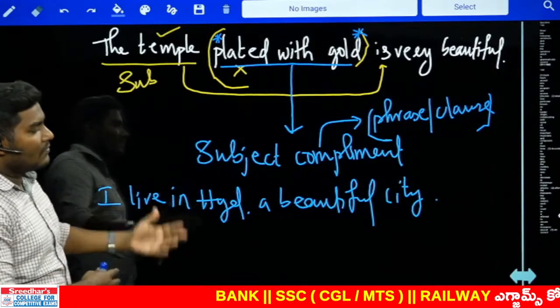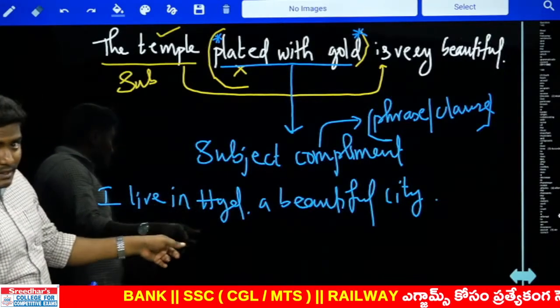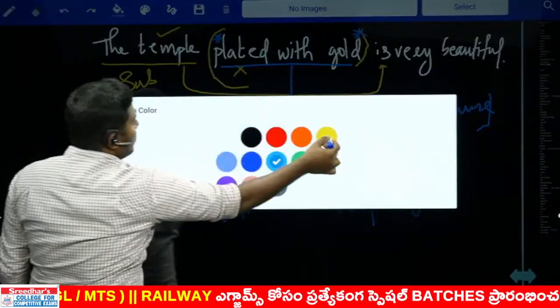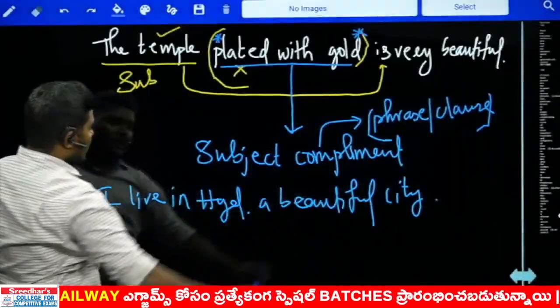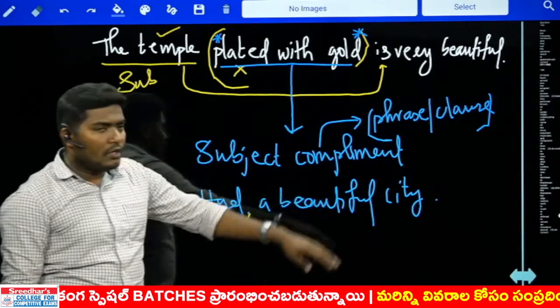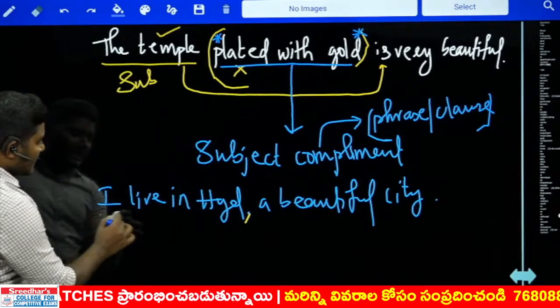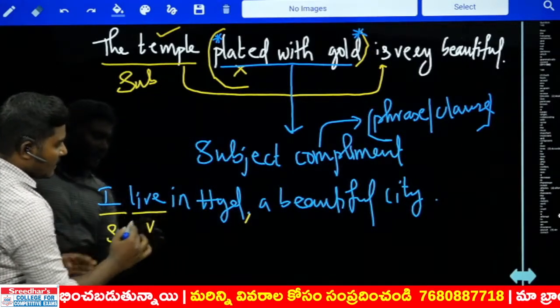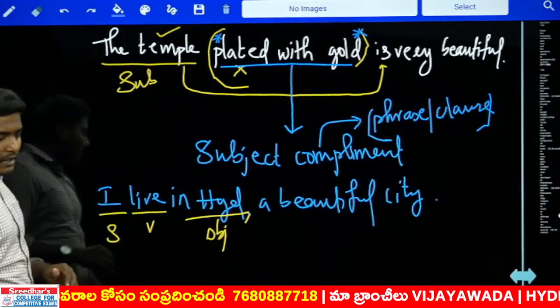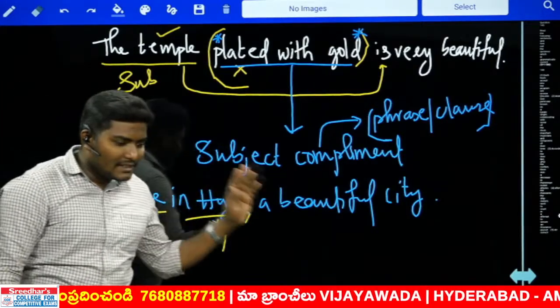But a clause has some different features. Now look at the sentence I wrote below: I live in Hyderabad, a beautiful city. Now the subject is I. The verb is live. Hyderabad is nothing but an object. Clear? Now I have added some additional information.